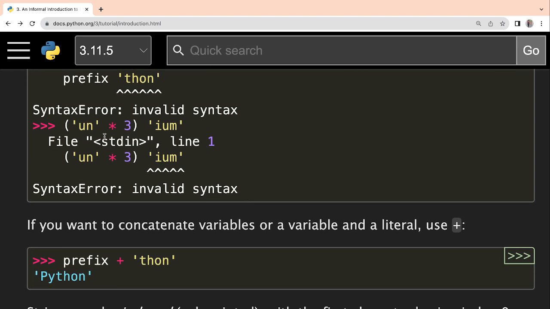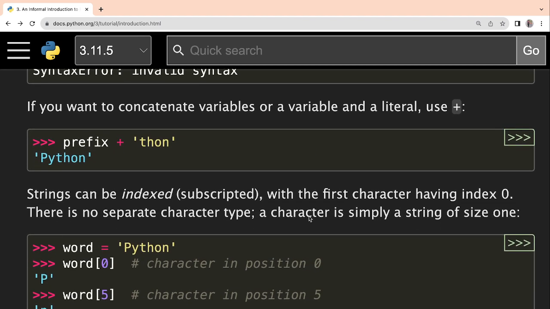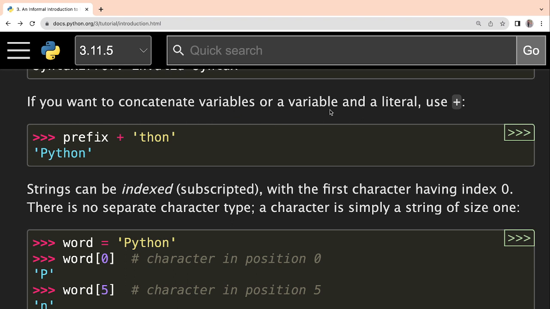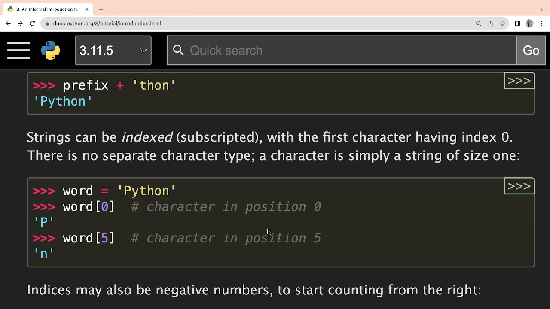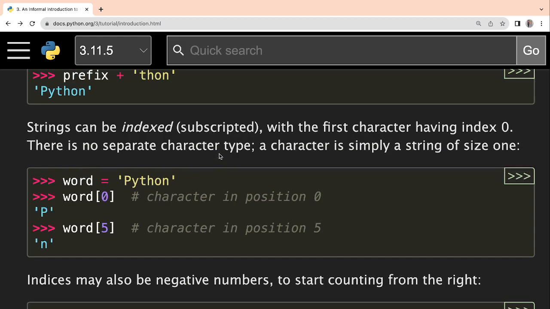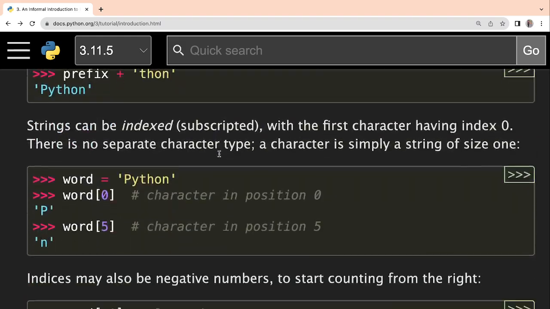Also here expressions are there, so let us say un into 3, this you want to do, and so 3 times it will be done, after that you want to join ium here, so this also is not going to work. Okay, so definitely both should be string literals, otherwise it is not going to work. Then if you want to concatenate variables, or a variable and a literal, you have to use this. Okay, so if you want to concatenate any variable and some literal, in that case you mandatorily have to use the plus sign only. Okay, the concatenation operator. All right, so I hope these things are clear. You can try this out by yourself,